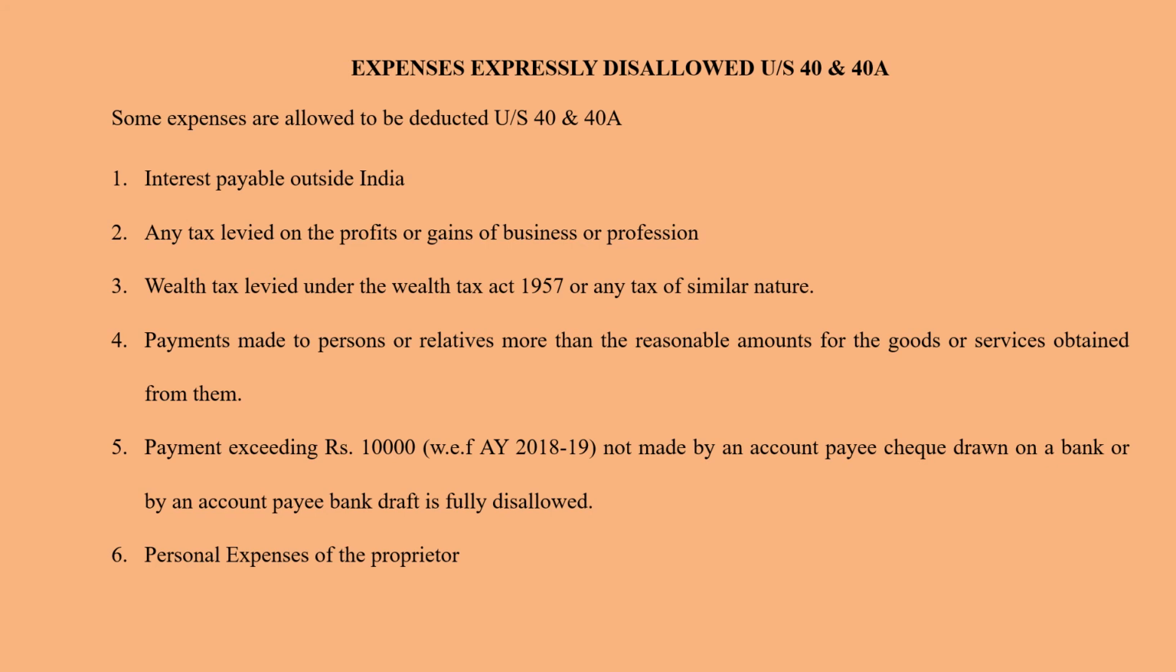Expenses expressly disallowed under section 40 and 40A. Some expenses are not allowed to be deducted under section 40 and 40A. Interest payable outside India, any tax levied on the profits or gains of business or profession, wealth tax levied under Wealth Tax Act 1957 or any tax of similar nature, payments made to persons or relatives more than the reasonable amount for goods and services obtained from them, payment exceeding rupees 10,000 not made by an account payee cheque drawn on a bank or by an account payee bank draft is fully disallowed.